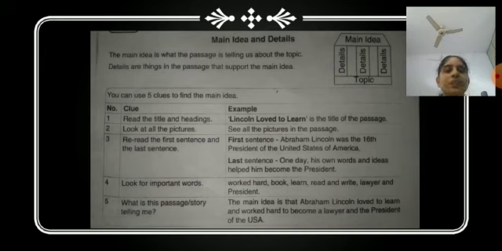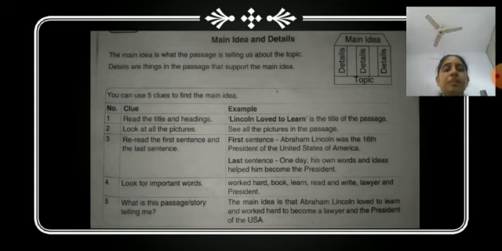Then the second one is, look at all the pictures. There will be some pictures given in your passage, right? You will look at all the pictures.